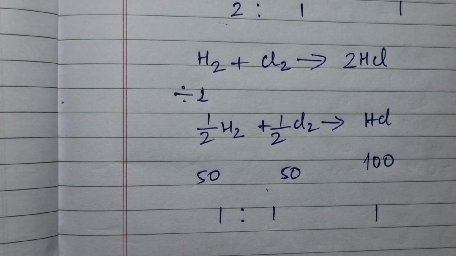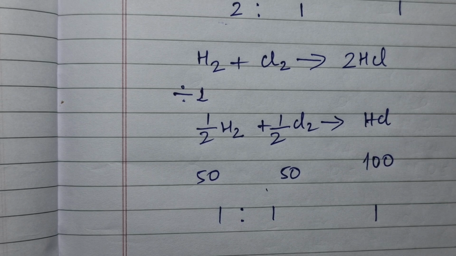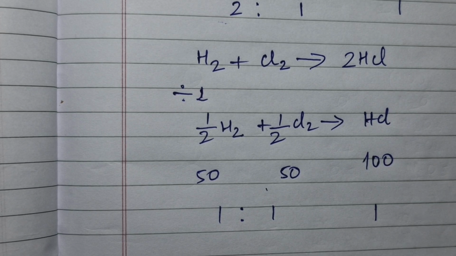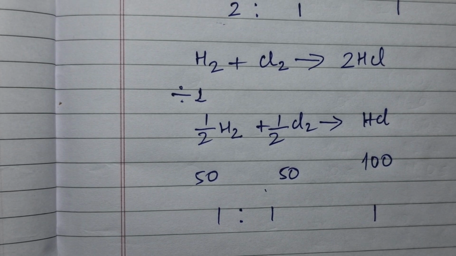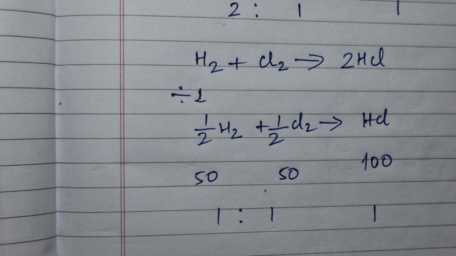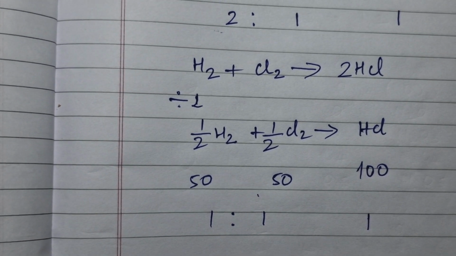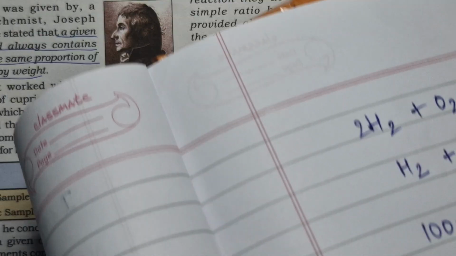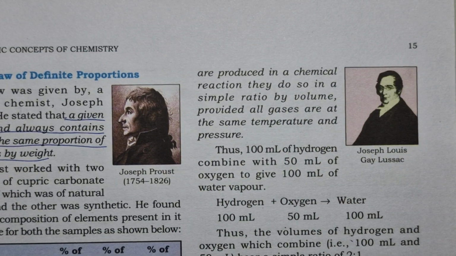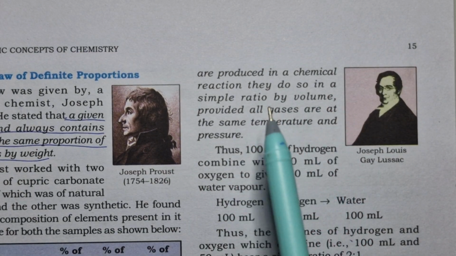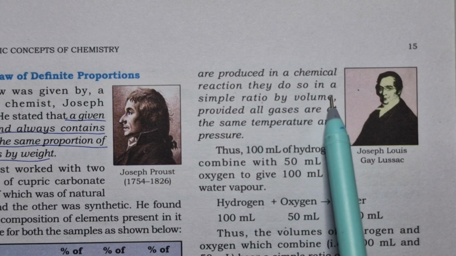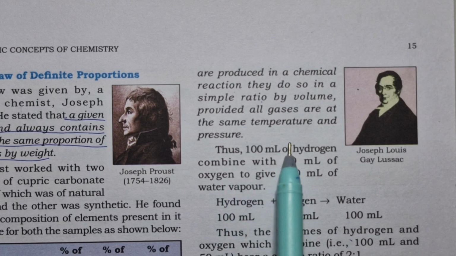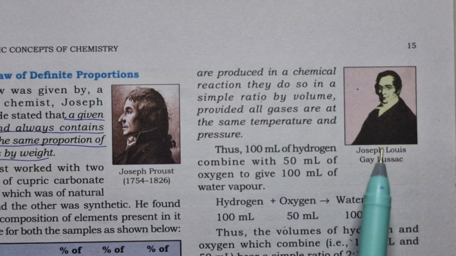This law is called Gay-Lussac's law of volume, where the gases combine in simple volume ratio to form a particular compound, or if they decompose, they also decompose in a simple ratio. Let us see the statement once again. When gases combine or are produced in a chemical reaction, they do so in a simple ratio by volume, provided all the gases are at the same temperature and pressure.